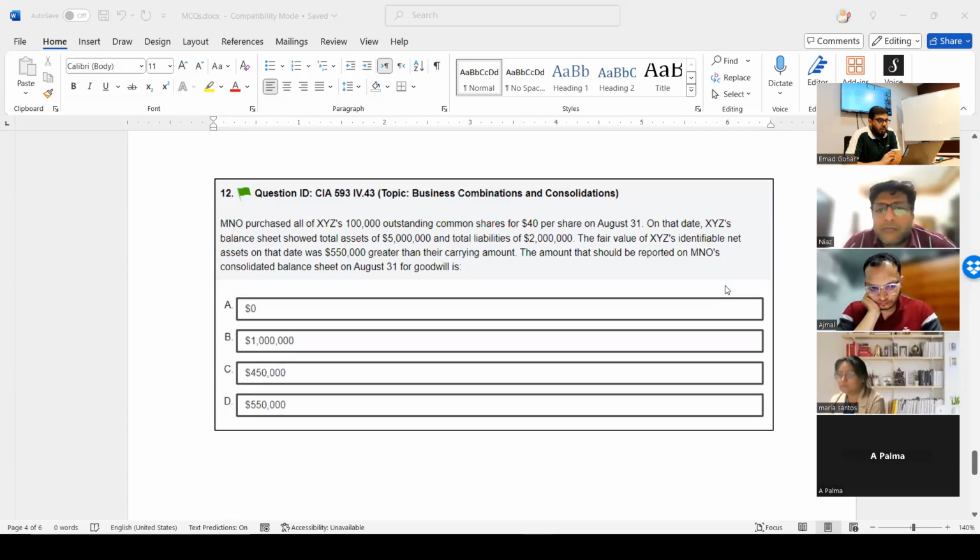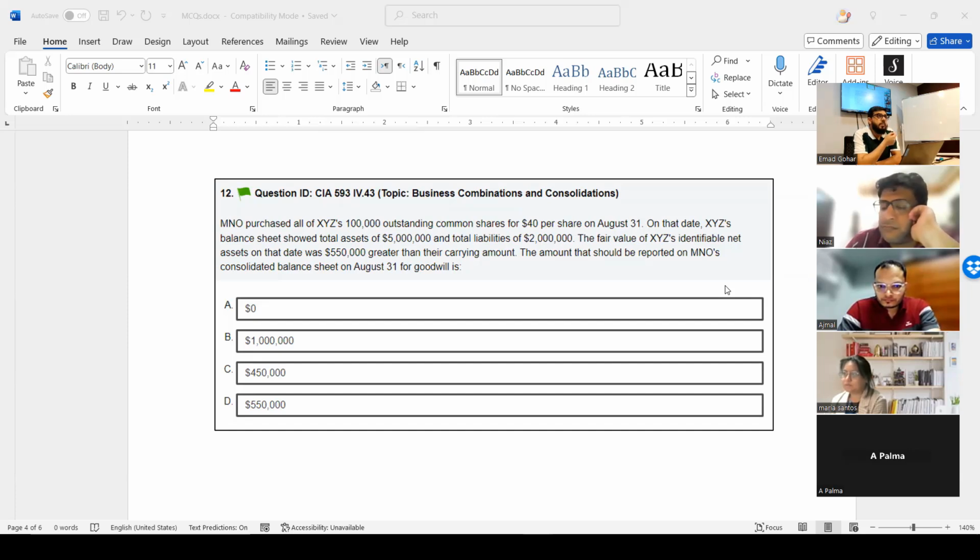MNO purchased all of the company's 100,000 outstanding common shares for $40 per share. Okay, so we own 100% of this company. On that date, first of all, this sentence can give you the fair value of consideration. How much you paid? 4 million. This is called fair value of consideration paid.